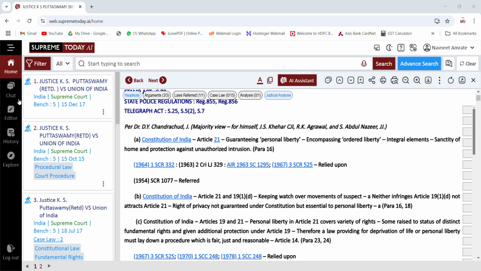So you can just click like Madhya Pradesh cases you want, or Jharkhand, or maybe Gujarat. So that can be done, or you can just check year-wise classification. So if you say 2025, you will be getting only 2025 cases here. There is authority check also. So wherever it has been referred, relied, overruled, you will be getting information here. So in short, you will be getting the entire DNA of the law through this judicial analytics option.